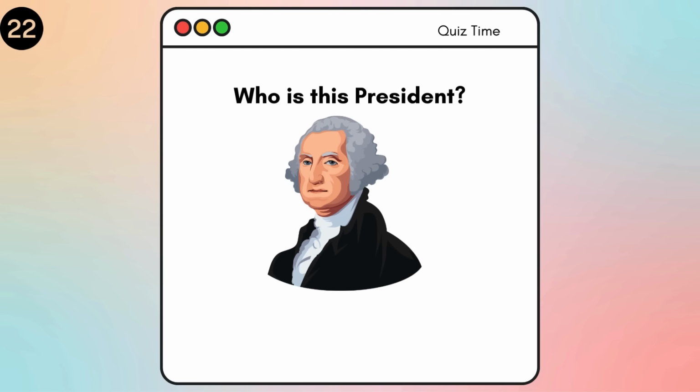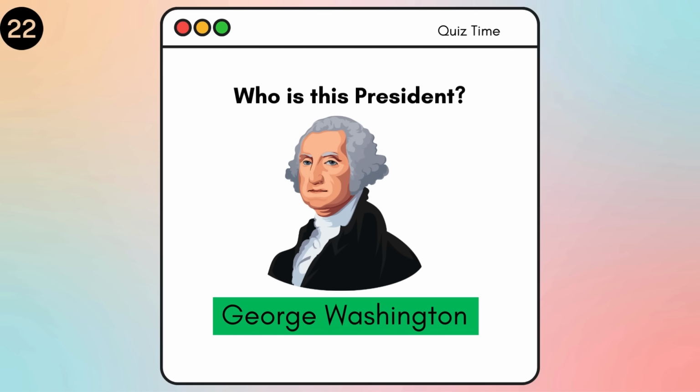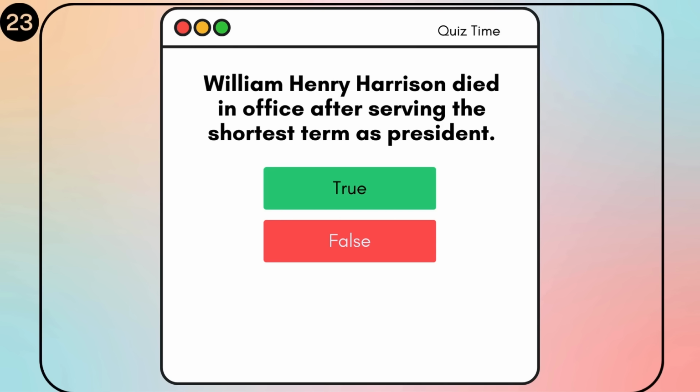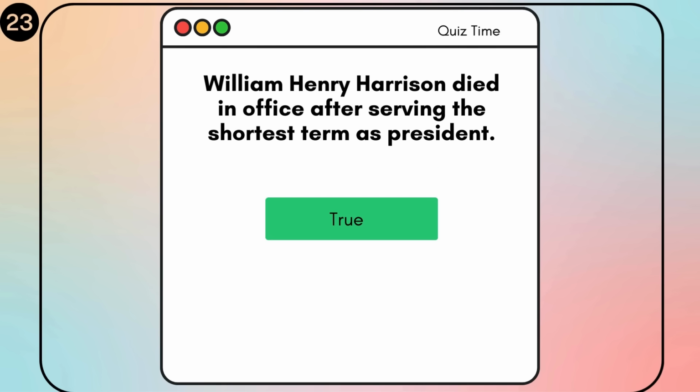True or false? William Henry Harrison died in office after serving the shortest term as president. True. Henry Harrison died of pneumonia on April 4, 1841. He was president for 31 days.